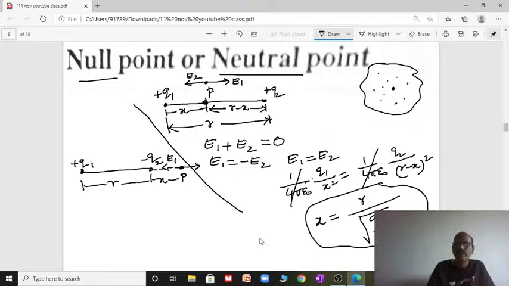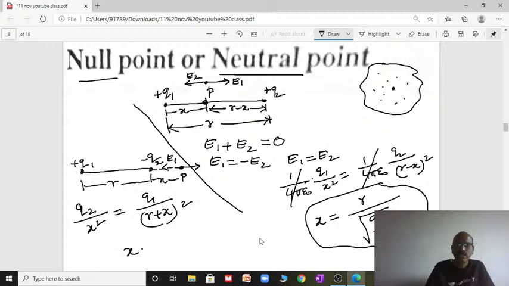So we can do the same. 1 by 4 pi epsilon naught is common on both sides. The electric field at point P due to q2 gives q2 by x square equal to, on that side, q1 by r plus x whole square.